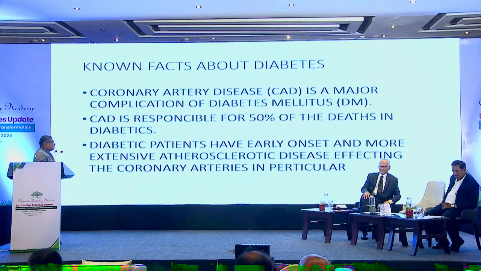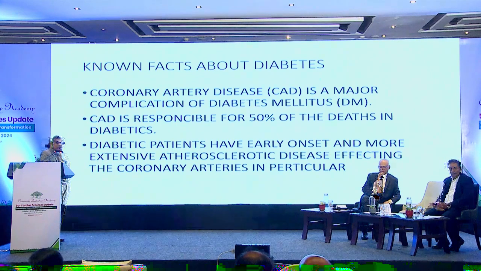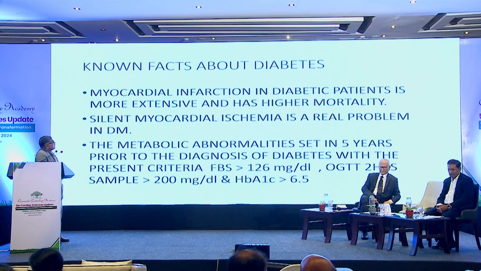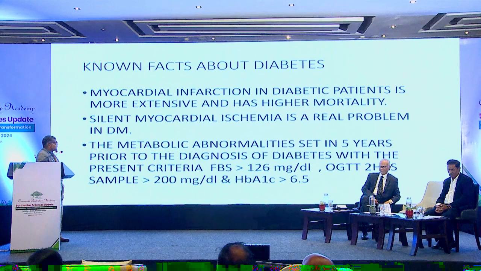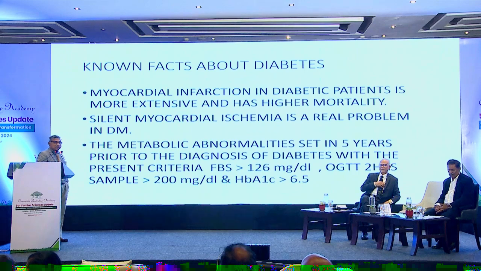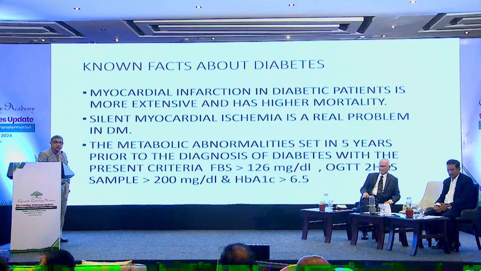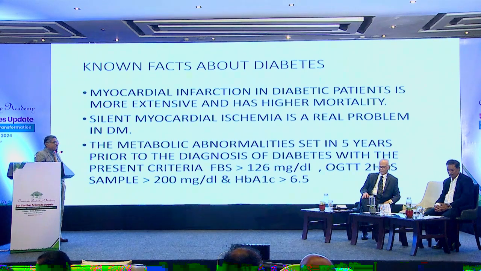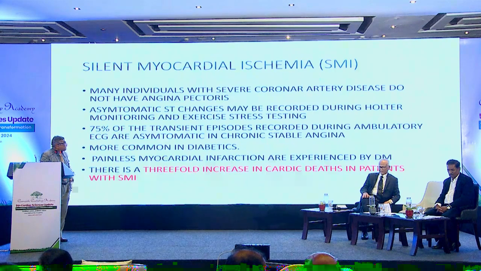Diabetic patients have an early onset and a more extensive atherosclerotic disease, especially in the coronary arteries. Myocardial infarction in diabetic patients is more extensive and has a higher mortality. Silent ischemia is a real problem in diabetics. And then the third sentence is even more important. By the time you diagnose diabetes, the metabolic abnormalities of diabetes have already set in, and the macrovascular disease would have already started appearing. So trying to make a diagnosis with the present criteria and then evaluate may be a little too late.